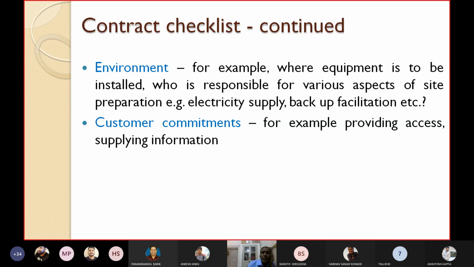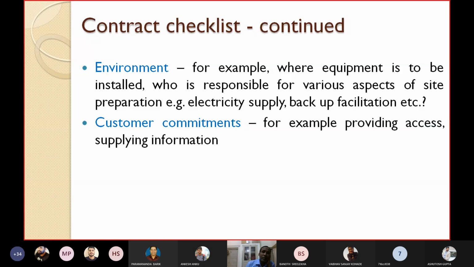You see, when we are purchasing the generators, we have to prepare the site, we have to make a basement and like that. Similarly, there should be a provision for current, electricity supply, backup, etc. So, who is responsible for various aspects of site preparation? For example, providing electricity, backup, installation, etc. They also have to be mentioned properly in this environment section.